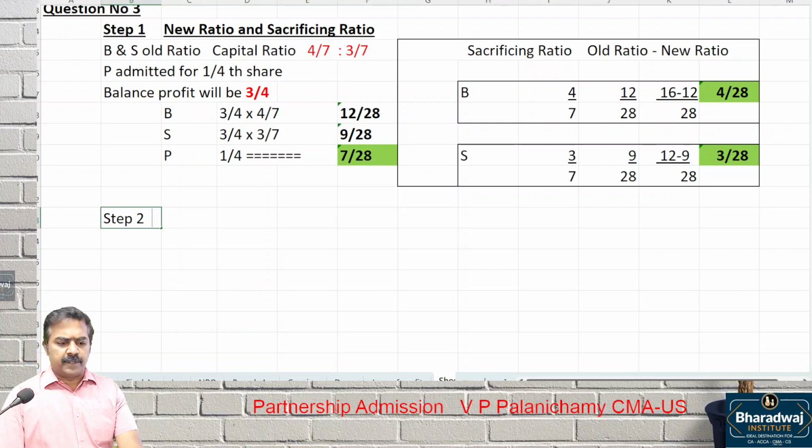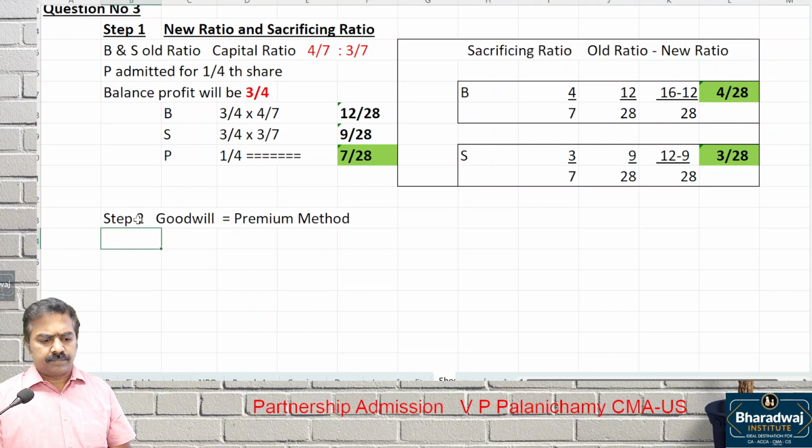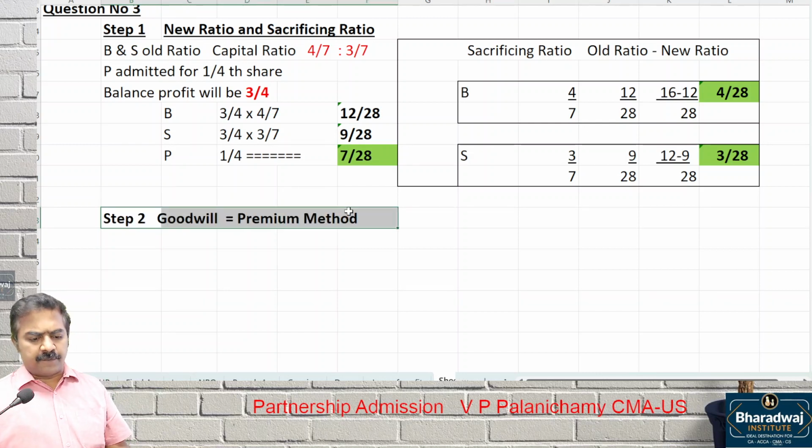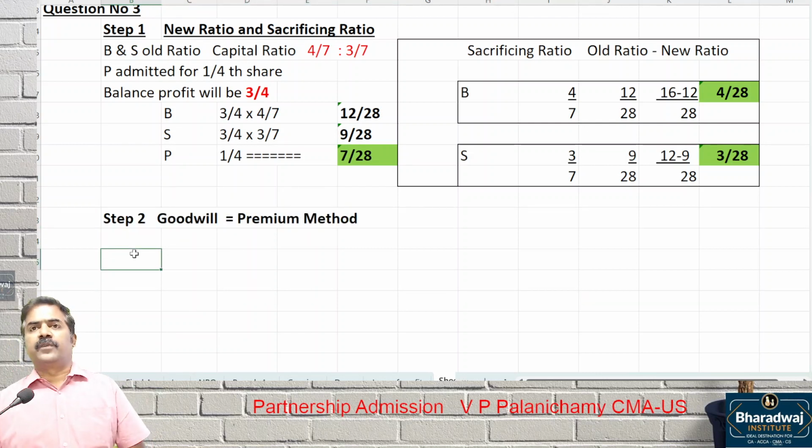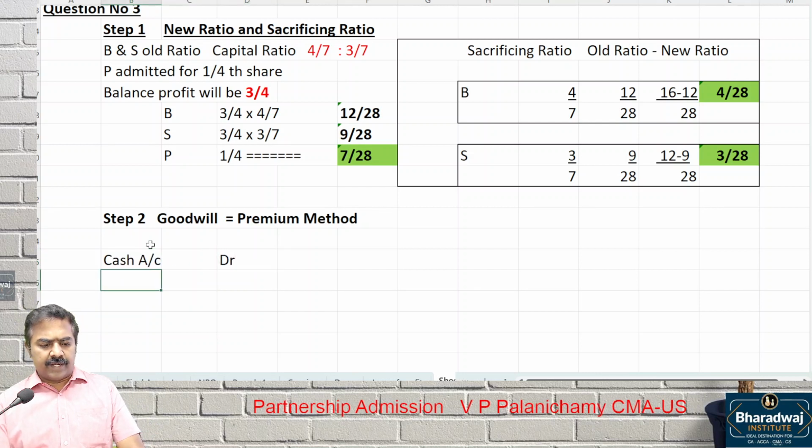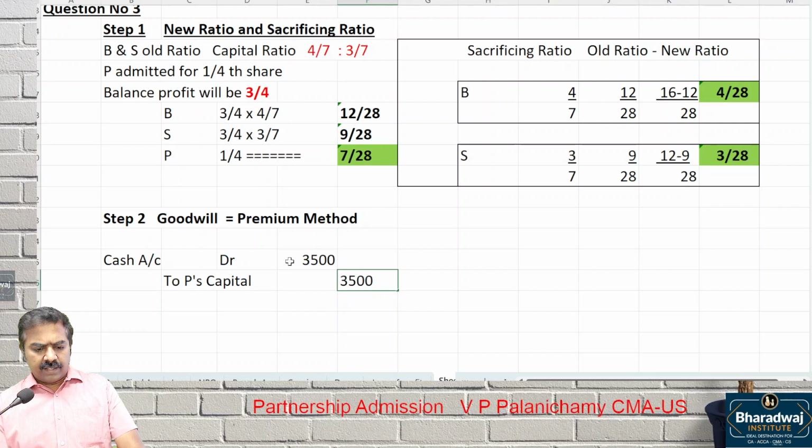Step 2, adjustment for goodwill. Which method? Premium method, because the new partner brings in money for goodwill. What is the entry for bringing in money? Cash account debit to P's capital account. How much does he bring in? 3,500. And this will be shared by the partners.